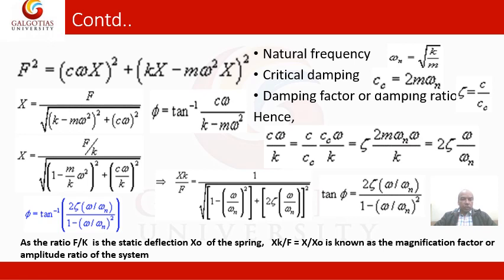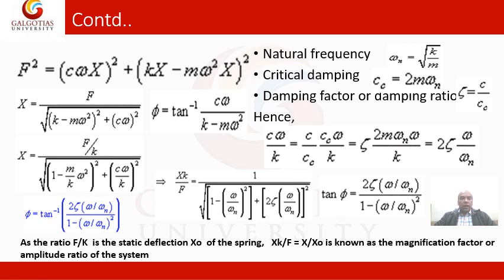So this is basically phi, and after some simplifications and introducing a few terms, like the natural frequency, omega n will be the square root of k by m, and the critical damping Cc is basically 2 m omega n, and the damping factor or damping ratio zeta equals c by Cc, that means the damping divided by the critical damping. Hence we can understand what these terms are.